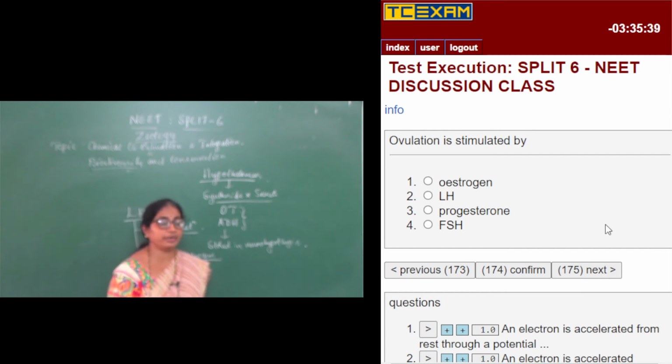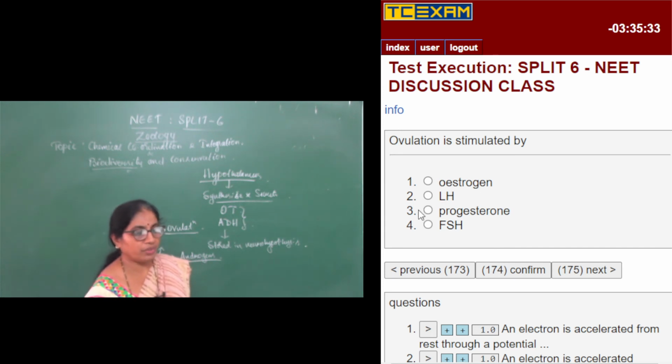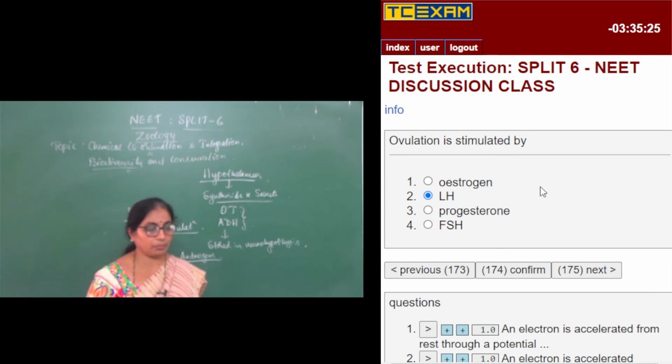Ovulation is stimulated by, I have already discussed, ovulation is brought about by LH. And then what is the role of estrogen? Estrogen is called the female sex hormone, right? So it brings about the generation and degeneration of the endometrial wall, right?